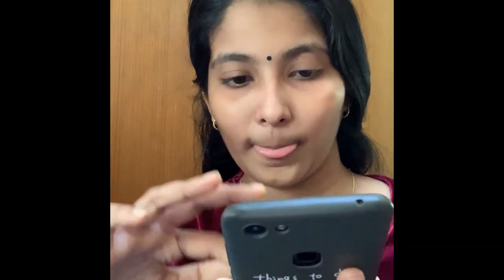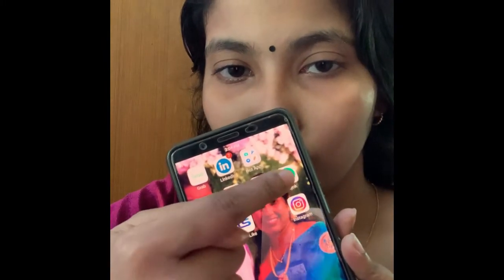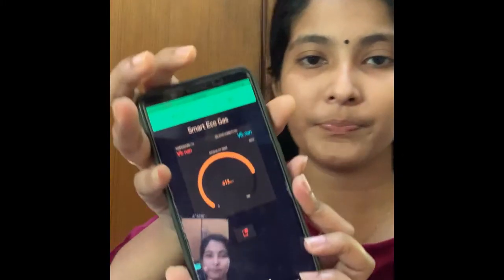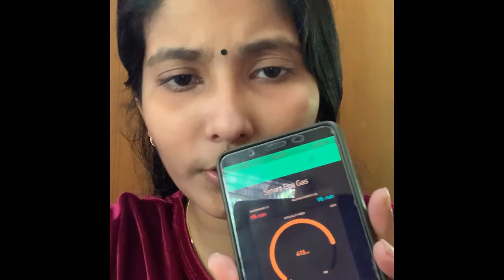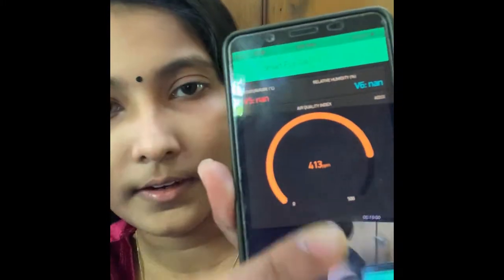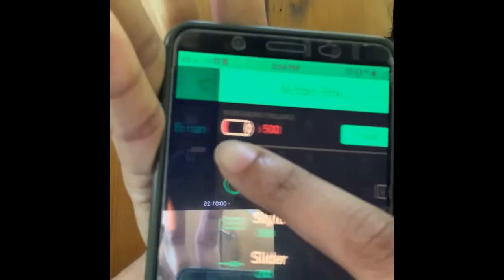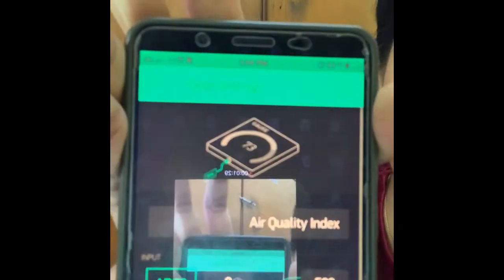This is my mobile, another mobile. This is the Blynk app. You can see the green color. I will open the Blynk app. Can you see Smart Eco Gas? You need to set up all your information here. You can see the humidity, temperature and all those things here, the air quality index.